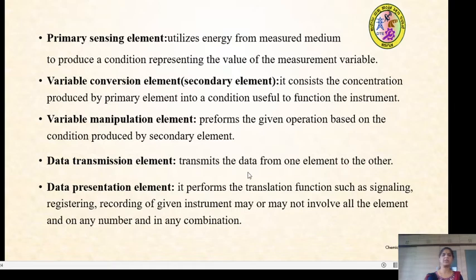The data transmission element transmits the data from one element to another. Finally, the data presentation element performs the translation functions such as signaling, registering, and recording. An instrument may or may not involve all the elements, and may involve any number of them in any combination. The various elements of the instrument can be understood particularly when you go into the detail of the particular instrument's construction and working. That we will be learning later.